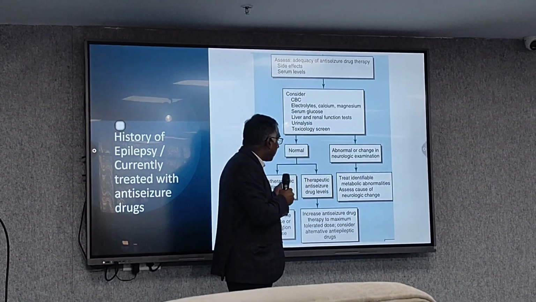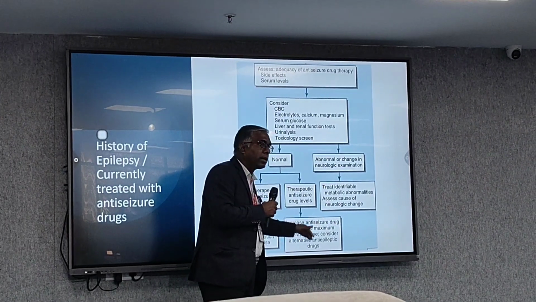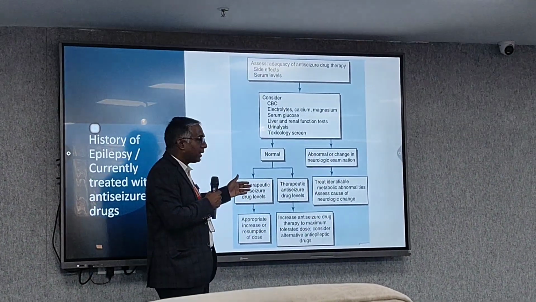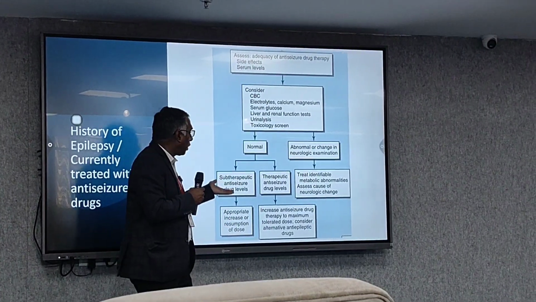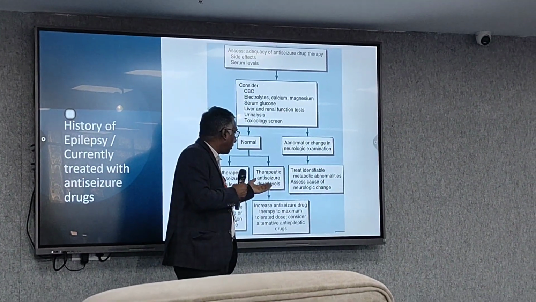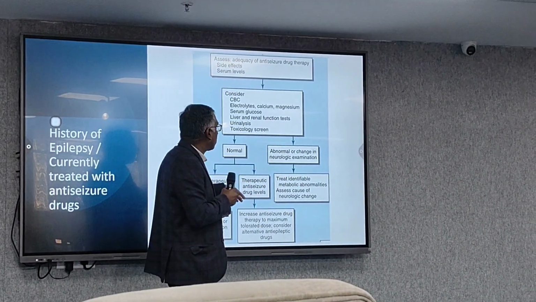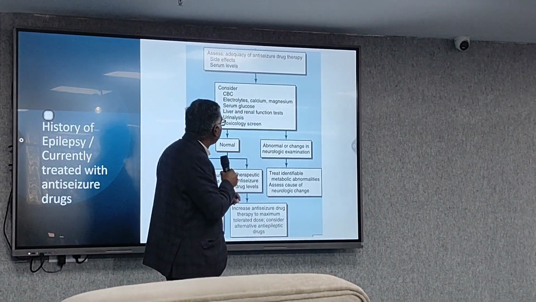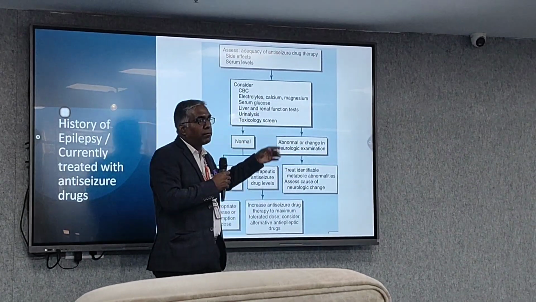Subtherapeutic means levels are low. If the levels are low, then we have to increase the dose. And if levels are normal, then we have to increase the level, or we have to add another drug for the prevention of further seizures. If a test is abnormal, then depending on which test is abnormal, we have to correct that.